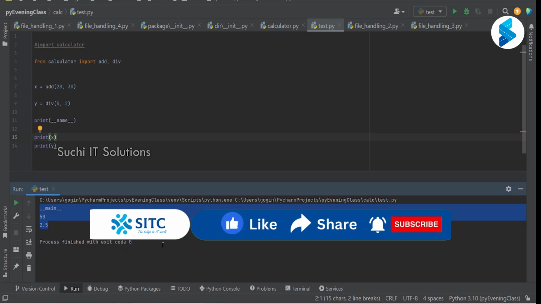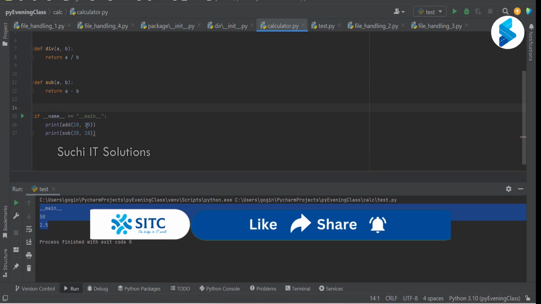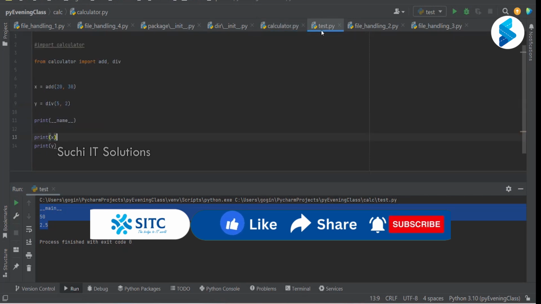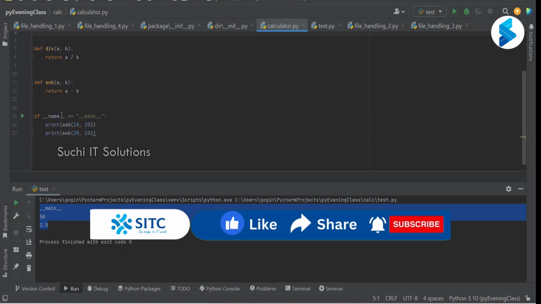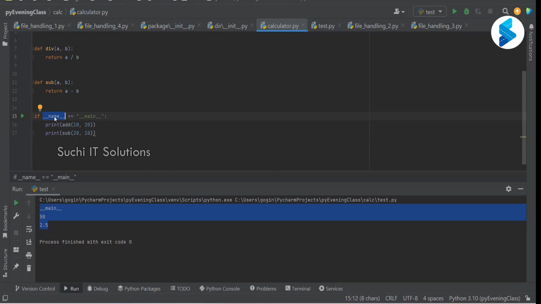Here we are executing test.py, sir. It is the main file. In calculator.py, we have written a statement that only if it is the main file will it execute. Otherwise, it will not execute. When I execute test.py, the __name__ value in calculator will be the module name, calculator. Now, calculator equal to main is false, so this will not be executed. When you import and don't want certain things to execute, you go with this approach.